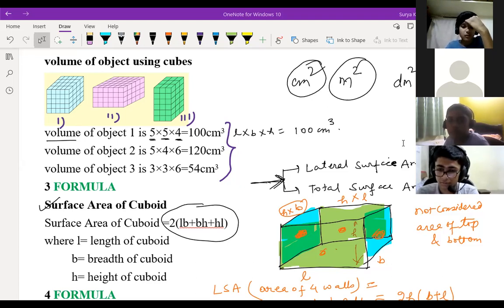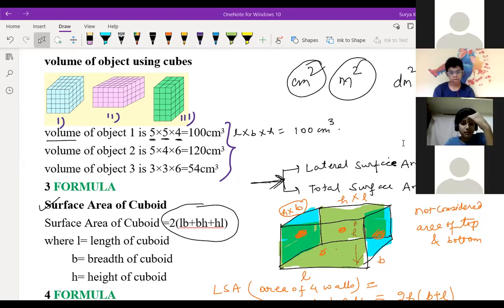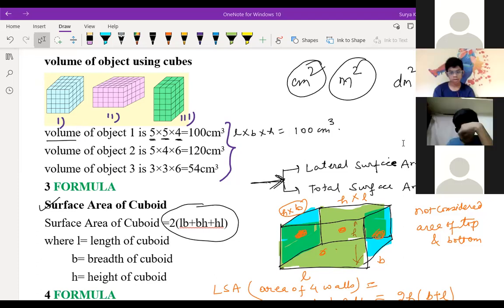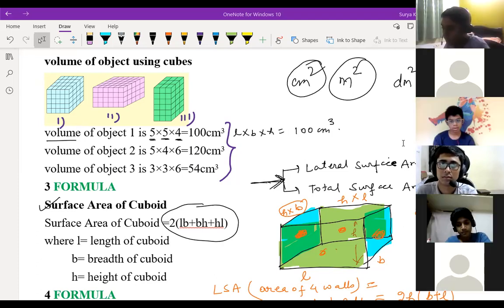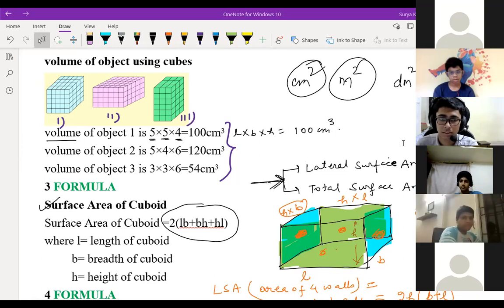Now tell me what is LSA of that cube, Satvik? LSA of cube. Satvik, can you hear me? What happened to him? Yeah, Sahil, you tell. LSA of cube. So I do not remember that.